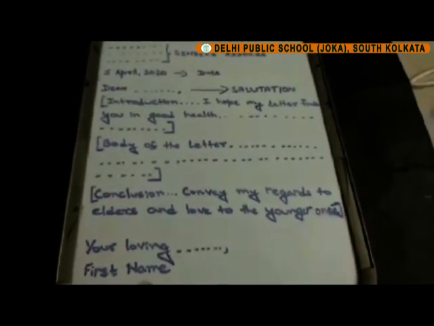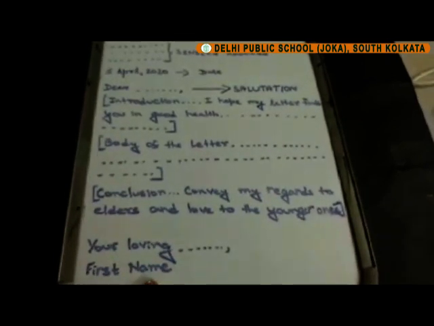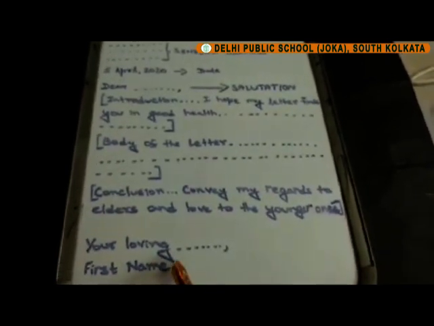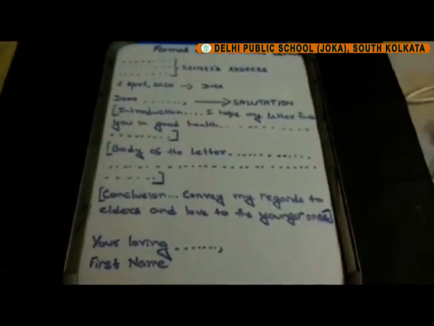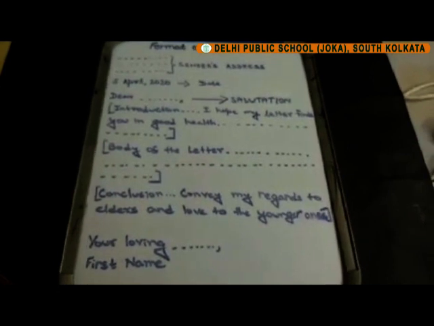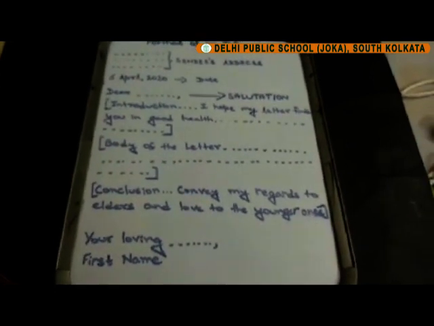In case of formal letters, we write our full name, but in case of informal letters, we are supposed to write just our first name. I hope this will help you in writing an informal letter.